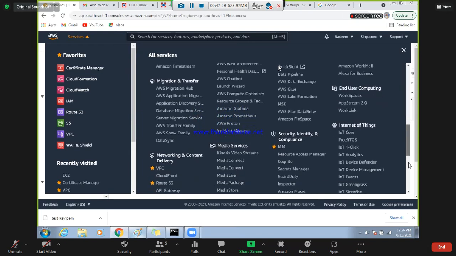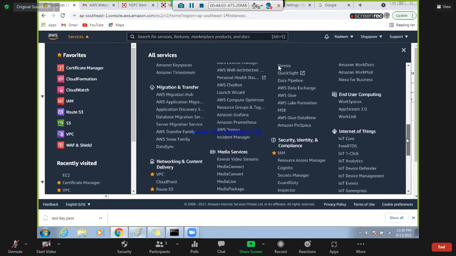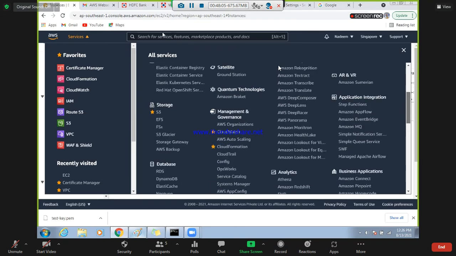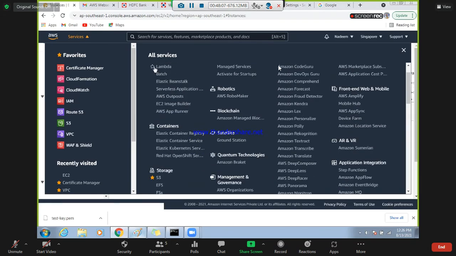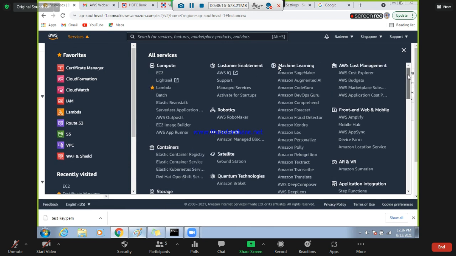CloudWatch and yeah, Lambda. Where is Lambda? Lambda is there. That is a very important function in AWS. So we will look into this Lambda function also. So guys, all these things are to be done. Right now I can say we completed EC2 and the VPC. And from Monday,